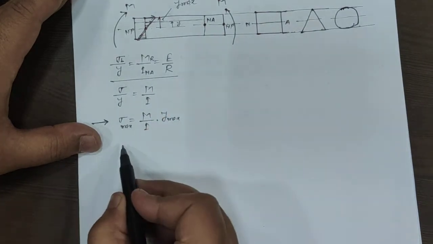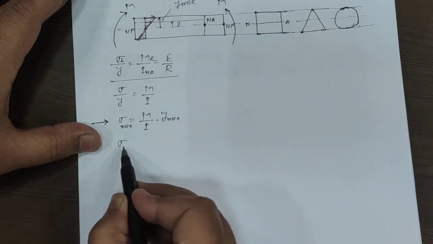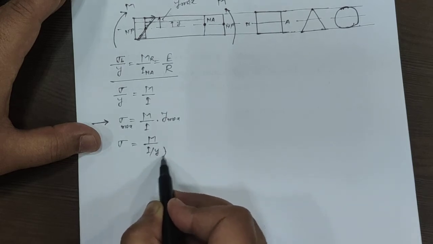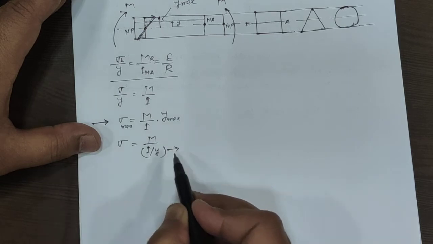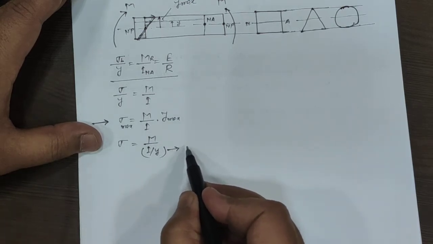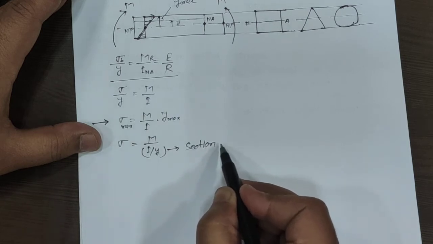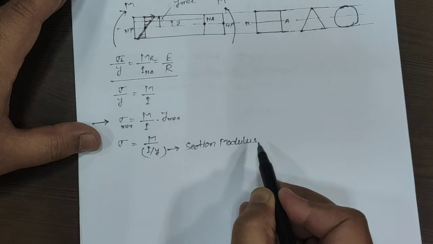Again sigma is equal to M upon I by y, and this I by y is known as the section modulus.